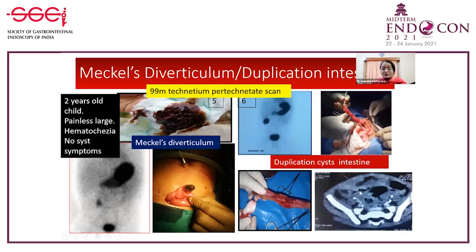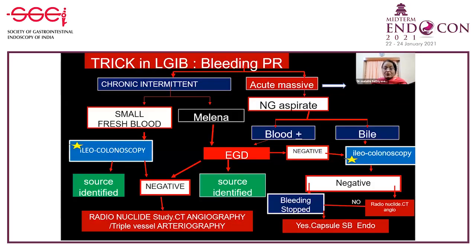It can also be seen on a CT abdomen. So these conditions present with lower GI bleed, but colonoscopy is not important. That does not mean colonoscopy is not useful in children with lower GI bleed. Definitely colonoscopy forms part of the protocol as shown in this slide, but the trick is, when the child is less than 2 years of age, examine the abdomen for intussusception and first send the child, especially if it is hematochezia or an acute massive bleed, for a Meckel scan rather than for colonoscopy first.